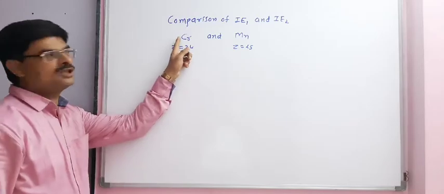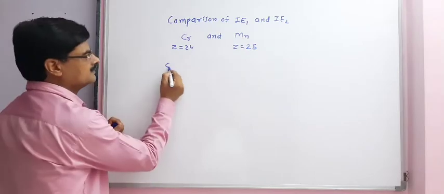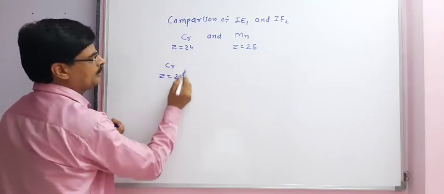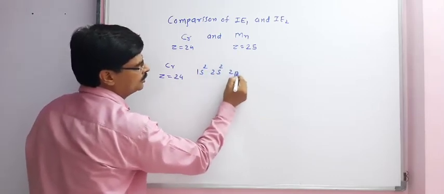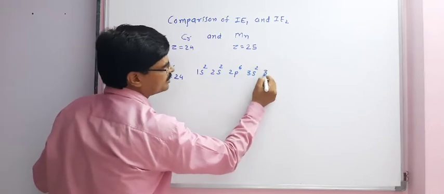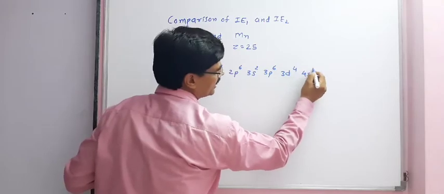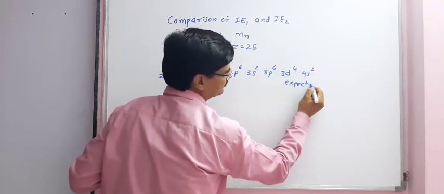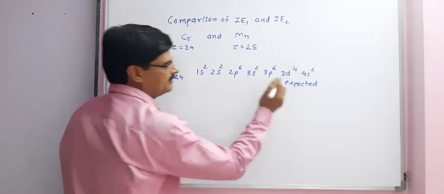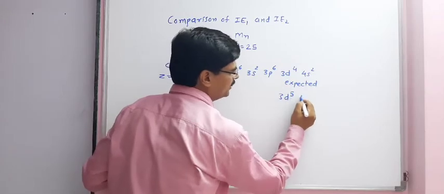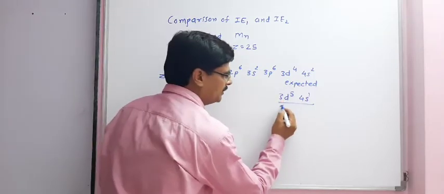The expected electronic configuration of chromium with Z equal to 24 is 1s2, 2s2, 2p6, 3s2, 3p6, 3d4 and 4s2. But the actual configuration is 3d5, 4s1, because of the stability of the half-filled d orbital.